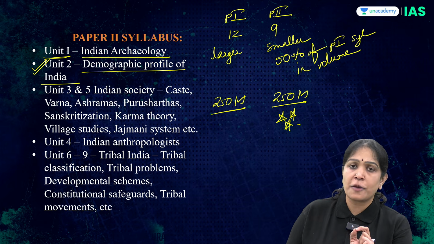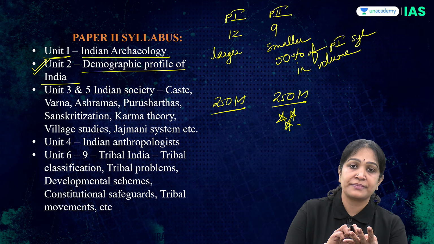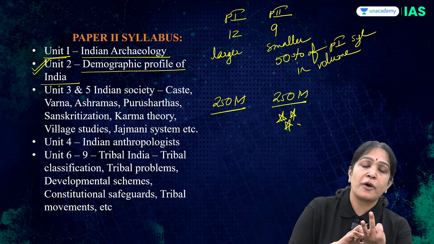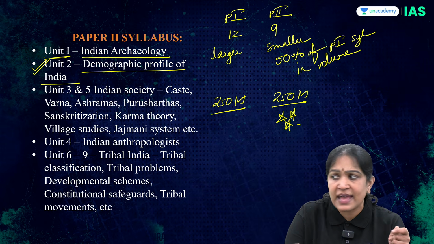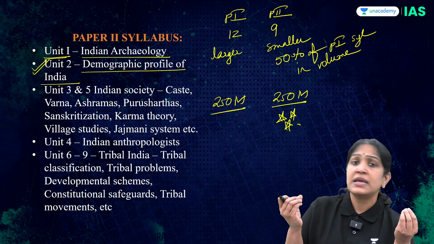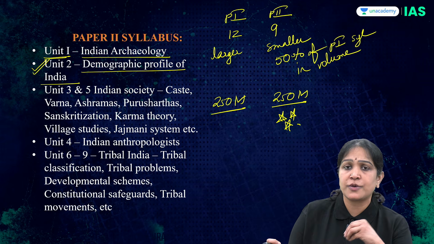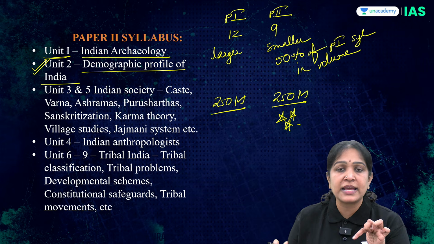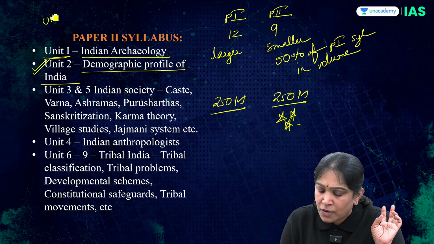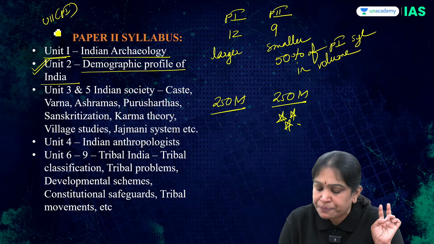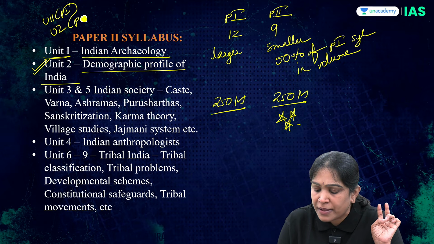So here you have topics like the Indian population, sex ratio in the Indian population, the proportions of different religions, proportion of different castes, different ethnic groups, linguistic groups, the profile of the Indian population. Then what is the difference between unit 11 of paper 1 and unit 2 of paper 2?